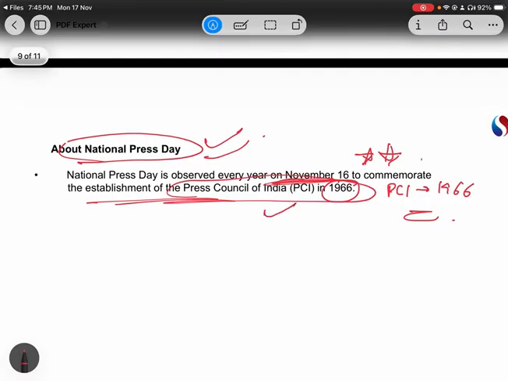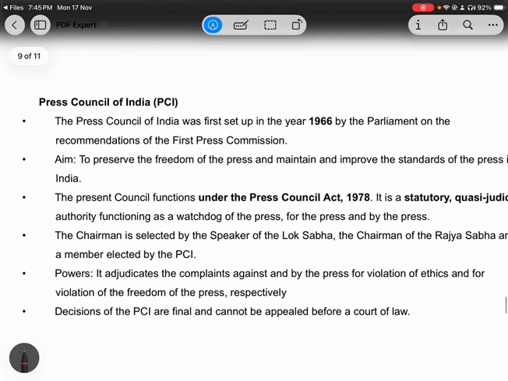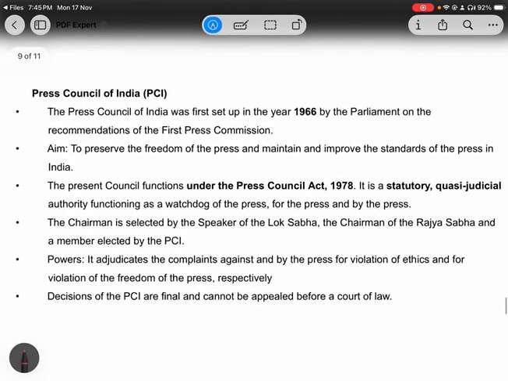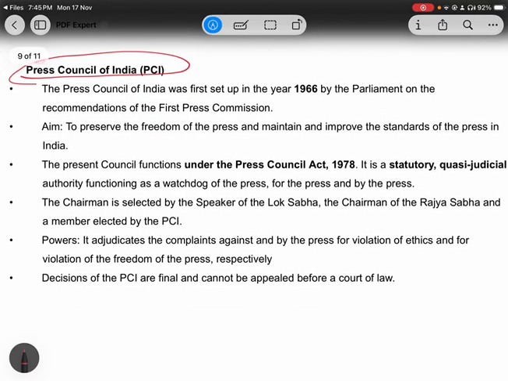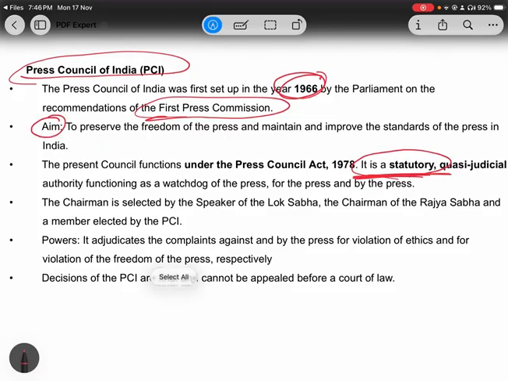Okay, so if we have talked about the Press Council of India, then we must discuss prelims related points also. First of all, you have to remember a very, very important point: it is a statutory body, which was established in 1966. And who recommended the formation of this body? It was the first Press Commission. And what is the main aim of this council? The main aim is very obvious: to preserve the freedom of the press and improve the standards of the press in India.